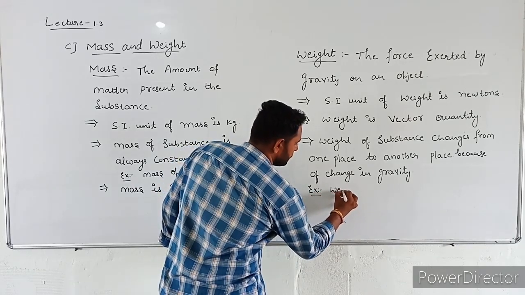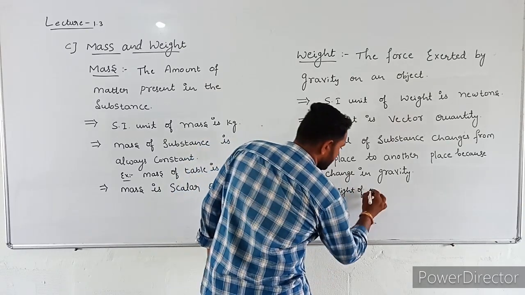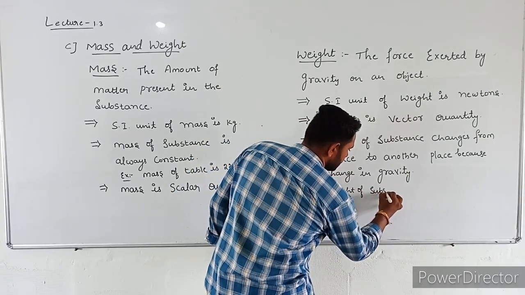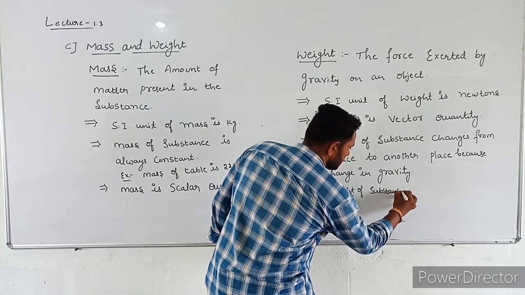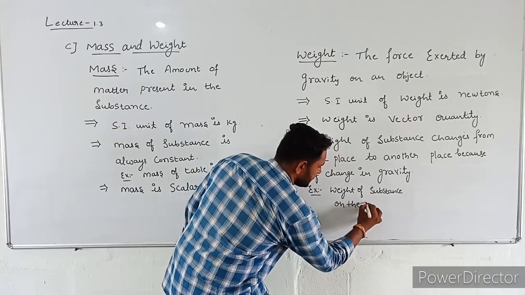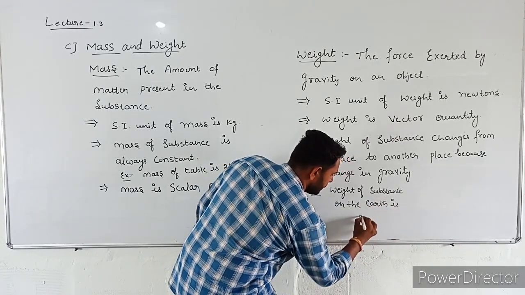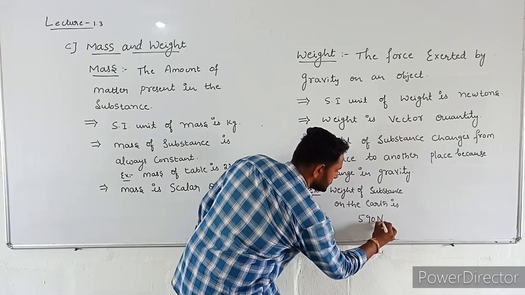Example. The weight of a substance on the earth is 590 newtons.